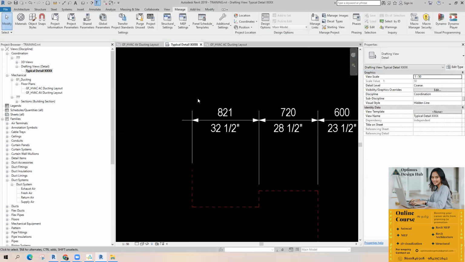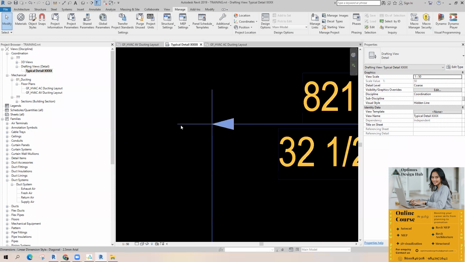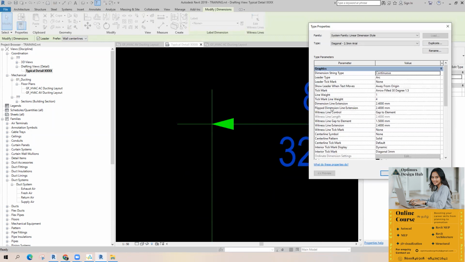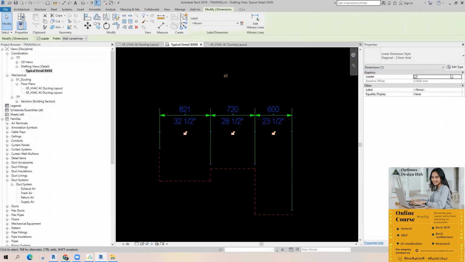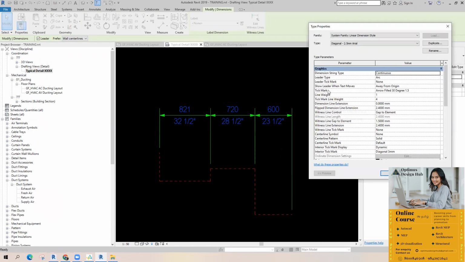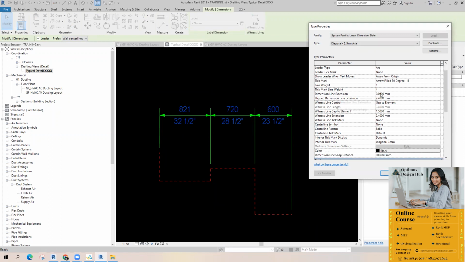And if you want to remove this line, the extension line, there is an option, see this one, dimension line extension. You can just provide 0. It will be gone. So what I have taught is this: if you want to change the tick mark, and then the dimension extension. So flip line dimension extension.